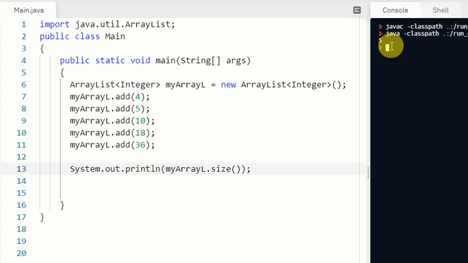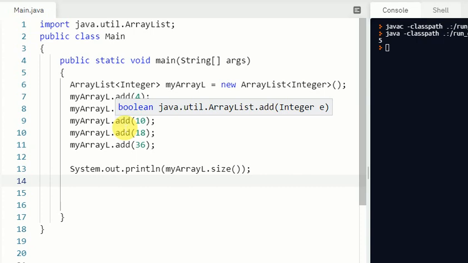Another important feature of ArrayList is printing its values. Remember when we had to print the values of an array or 2D array, we had to use loops. For arrays, a simple loop, and for 2D arrays we used a nested loop. But in this case it is very simple.